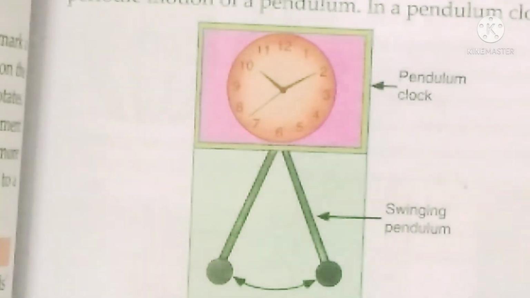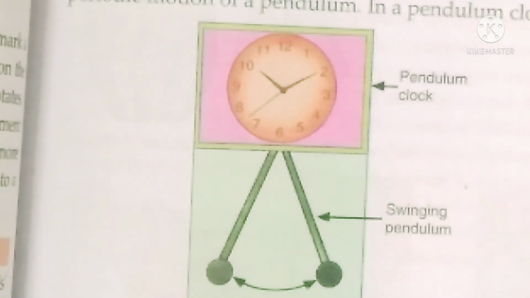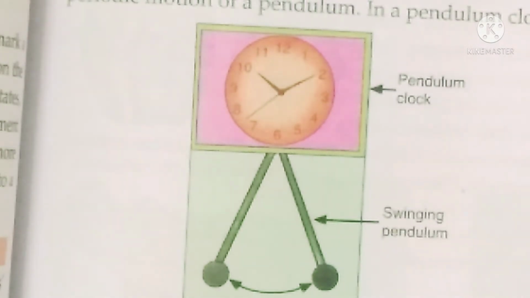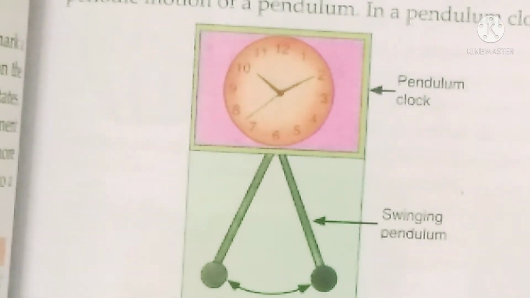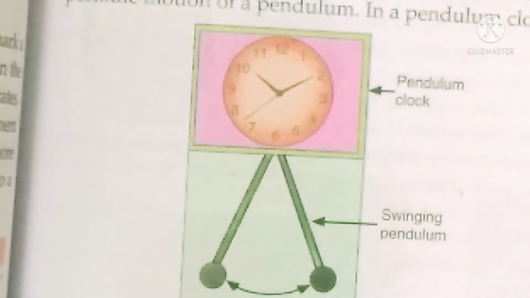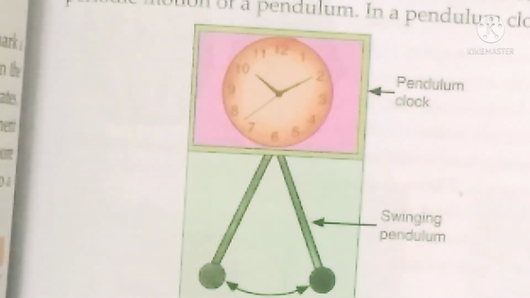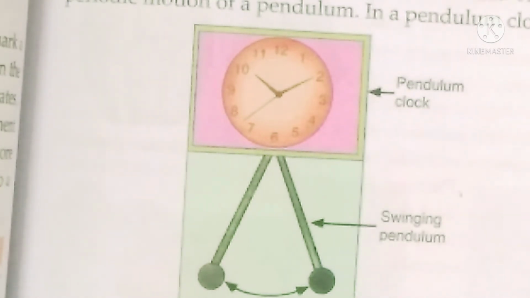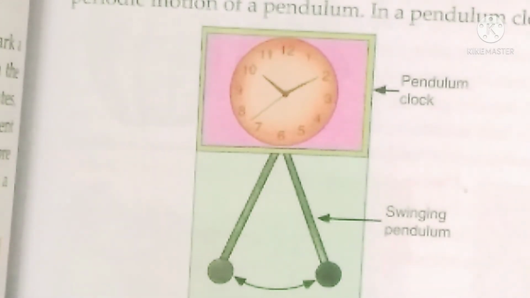The rotation of the earth and the revolution of the earth are all examples of periodic motion, because rotation takes place after every 1 day and revolution takes place after every 1 year. So it is a fixed period of time. Even the movement of the moon is periodic motion.